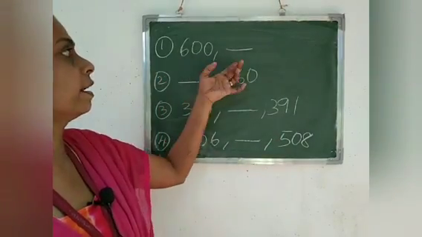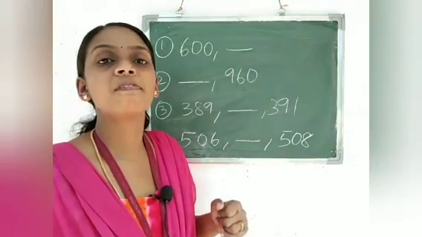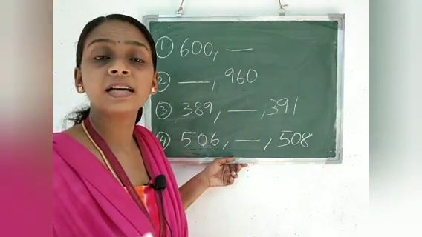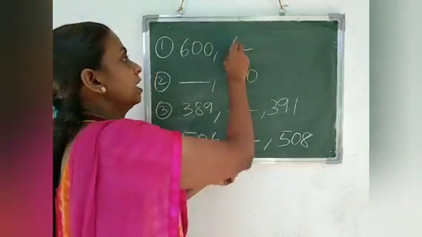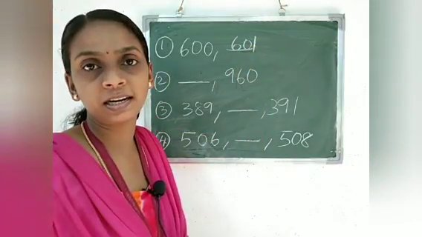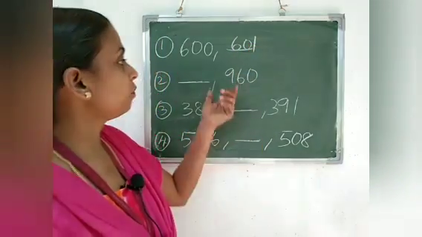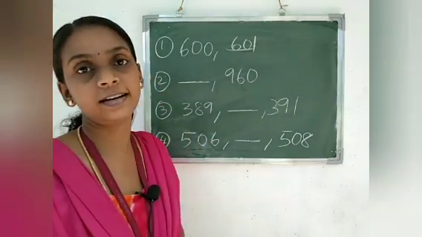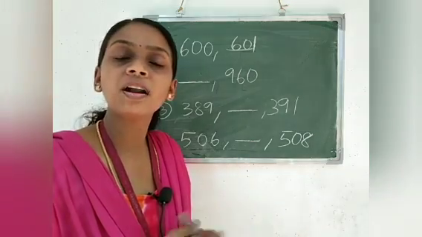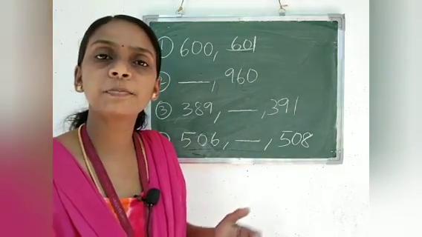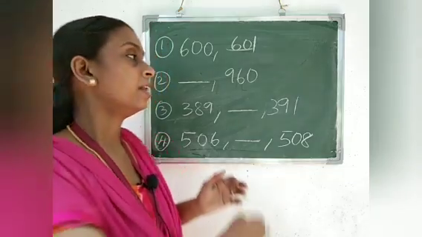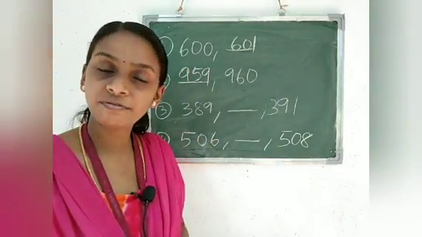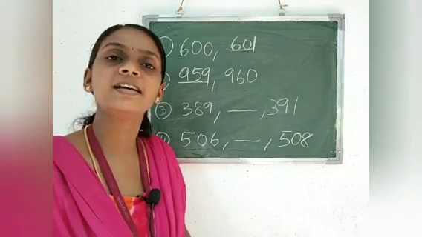The first question is 600 dash. So we have to write the after number of 600. What is the after number of 600? 601. Then next question is dash 960. We have to write the before number of 960. What is the before number of 960? 959 is the before number of 960.